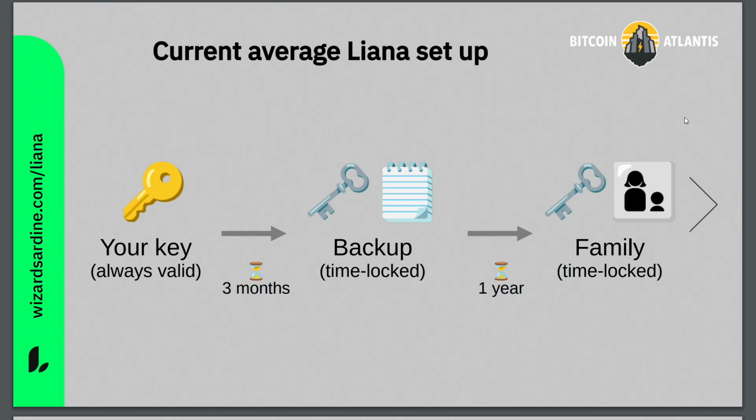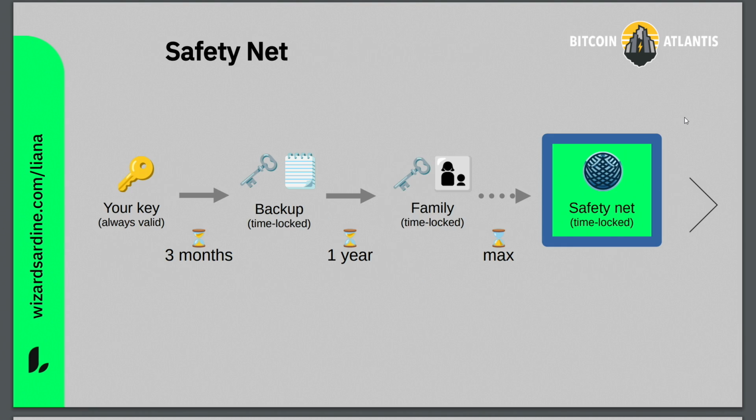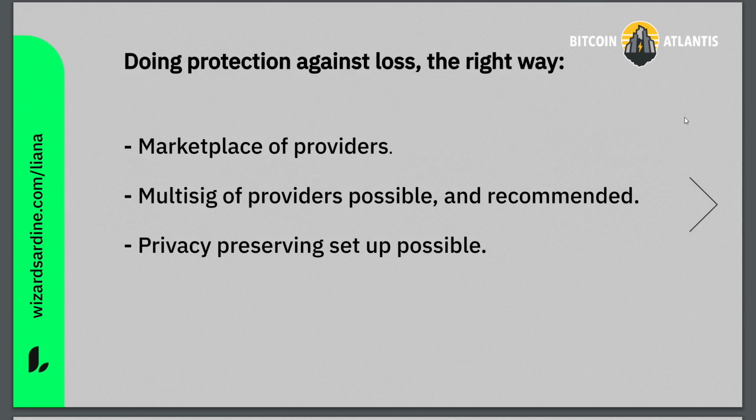So the difference between right now, you have your key, your backup key, your family key, let's say. We're just adding a last layer. On this image, I'm just simplifying, I'm putting one last key. As I was saying, that can be a multi-sig. You could have multiple layers of them. You can have redundancy. You can have multi-sig to just make sure not any single one of them can actually spend the money. So a lot of cool stuff you can do.